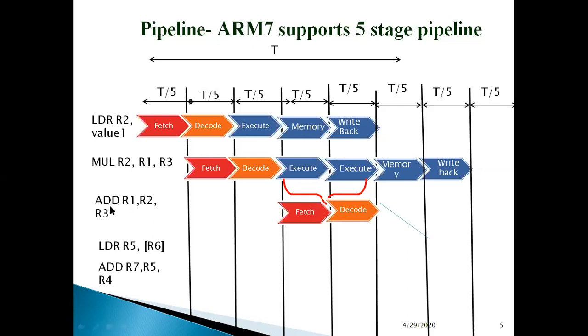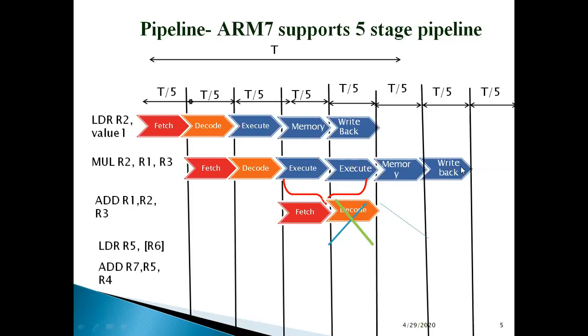We're considering that. Now, if you pay attention, the destination register of my multiply is R2, which is also the register being used as the operand for my next instruction. So when my next instruction is getting decoded, it requires the operands. It will look for its operands from R2 and R3. But my R2 is already busy. R2 has to be written back.